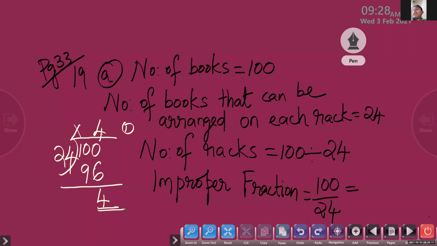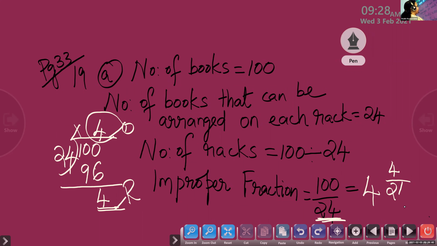So here, four divided by 24. 4 is the whole number. Children, look here. The quotient is 4. That will be the whole number. And look here, the remainder is 4. And look at the question, the same denominator, 24. So it is 4 and 4 by 24. 4 and 4 by 24.